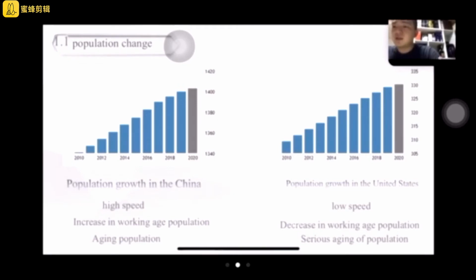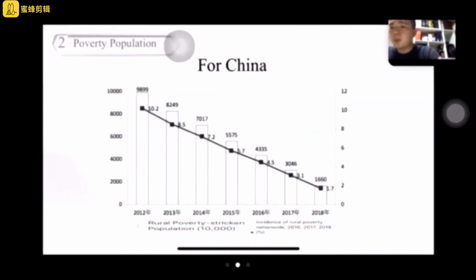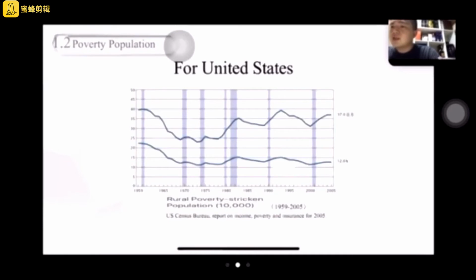With such a huge people base, the GDP of China is far higher than that of the United States. So, as the graph shows, China also has more and more poor people than the United States, and China is growing so fast, whereas the United States is growing very slowly.